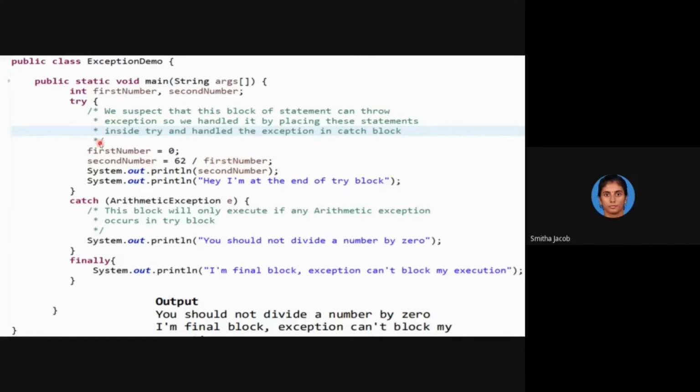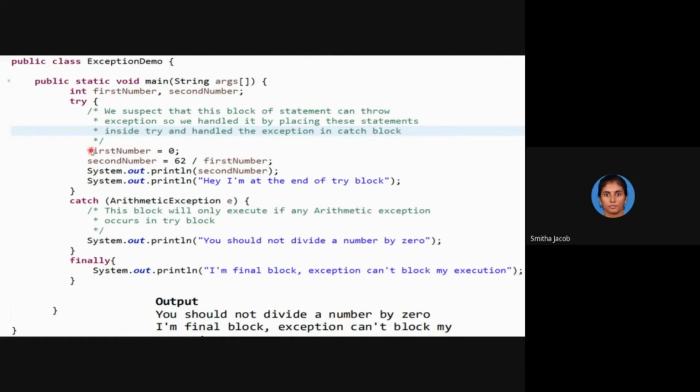So firstNumber equals 0 and secondNumber equals 62 divided by firstNumber. An exception occurs, so the corresponding catch block, catch ArithmeticException e, will be invoked, and you will get the message: you should not divide a number by 0. After the try block ends, the finally block gets executed.